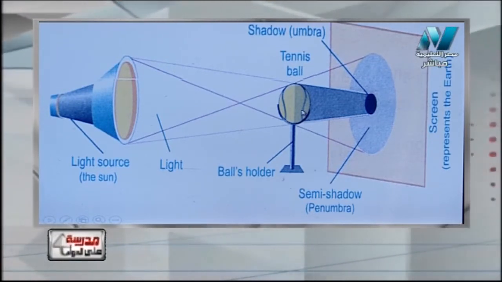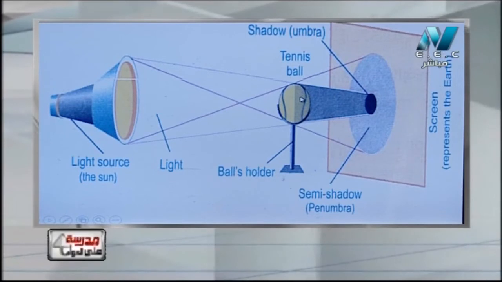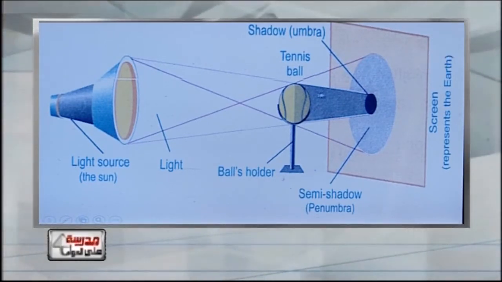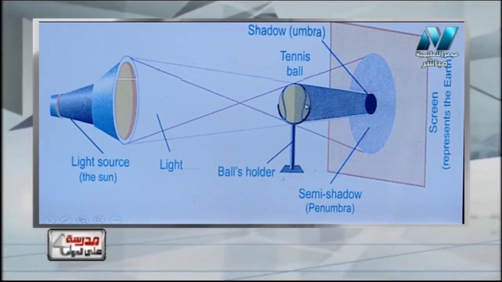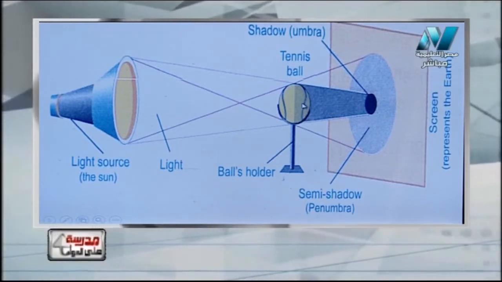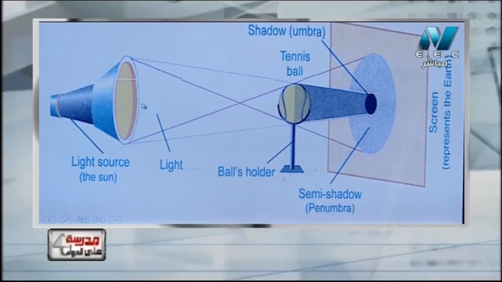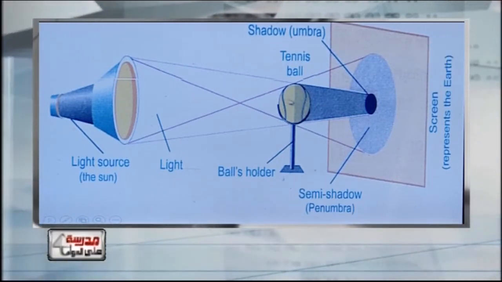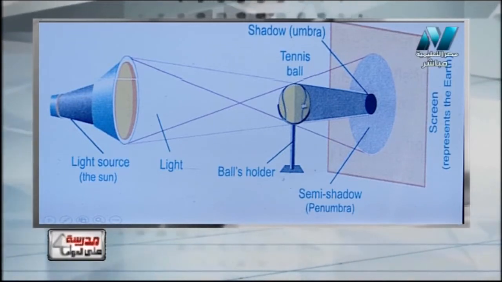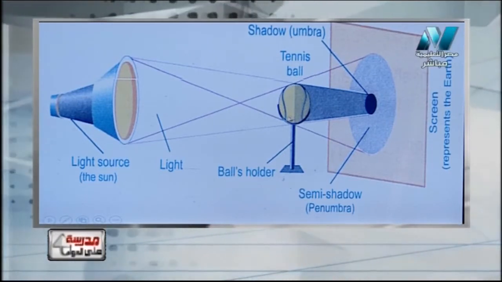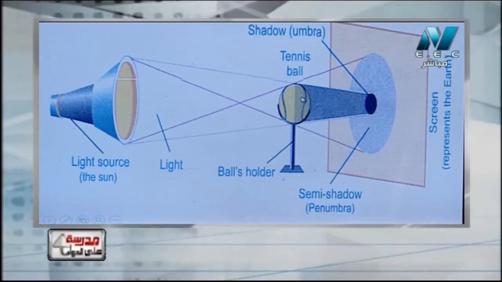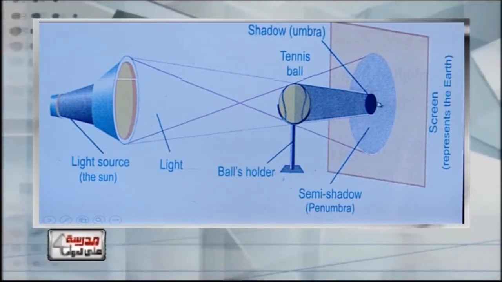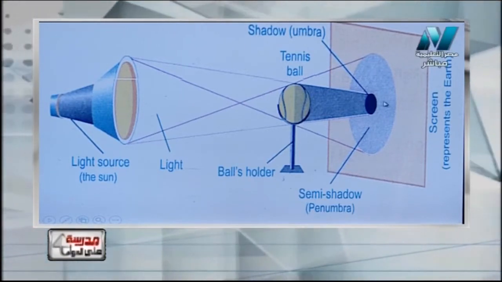Here the earth, the moon and the sun lie on one straight line, with the moon in the middle. So what happened? The sunlight falls on this pole, but because sunlight moves in a straight line, this light can't reach this area of the sheet.